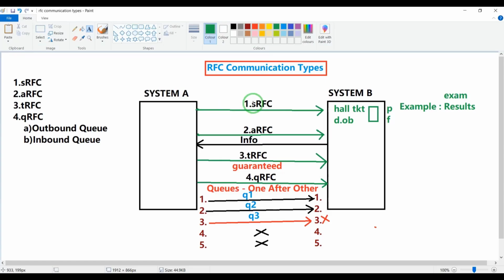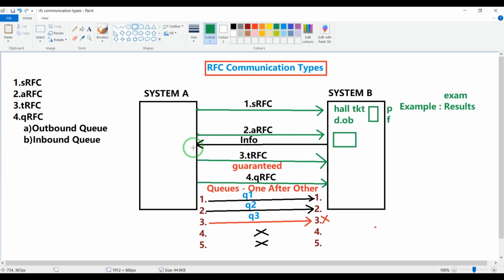In synchronous RFC, we get the acknowledgement by watching the live response from the system. In asynchronous RFC, we are not going to get the acknowledgement. That means the system automatically sends the information to system B. Suppose you want to see the results and you enter the details here. Whenever you enter the details, they go back to the source system.